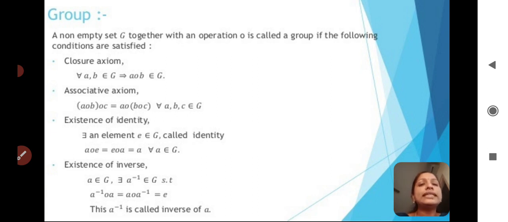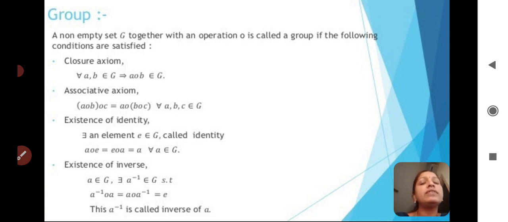So come to the third one, which is nothing but the existence of identity. Existence of identity means there exists an element E belongs to G called identity, such that A binary operator E equal to E binary operator A equal to A for all A belongs to G. What is meant by that is there should exist an element E in the set G that we call an identity.